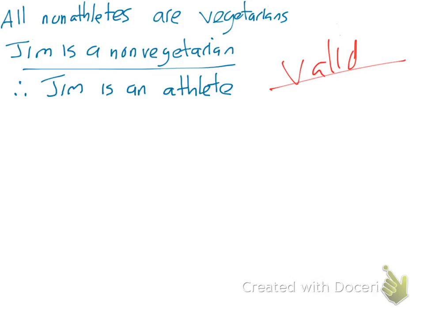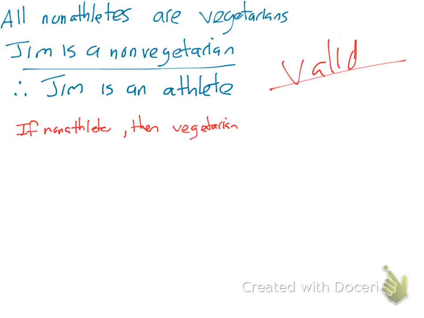Okay, now, guys, change that first premise to an if-then. Oh, that makes sense. If non-athlete, then vegetarian. Jim, non-vegetarian. It screws you up because you think opposite. So if non-athlete, then a vegetarian. That's what it says, right? So if you're part of a group of non-athletes, then you have to be a vegetarian in this world. It just has to be.